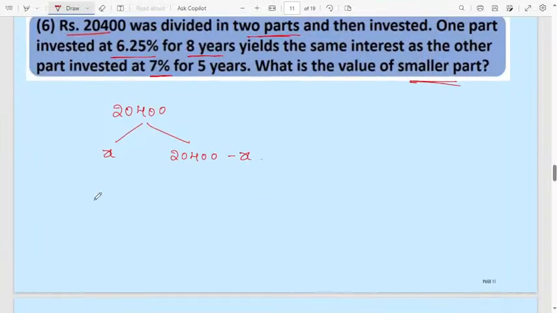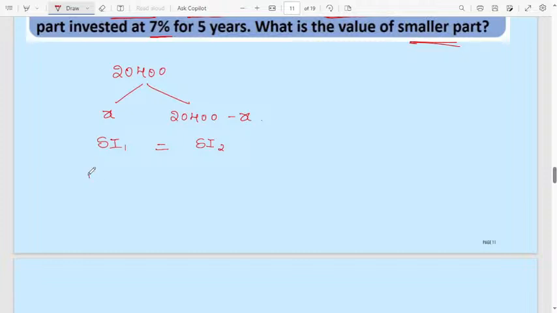Then the first one we can consider the simple interest 1. The second one will be simple interest 2. But here they have given the same interest for both. Simple interest will be the same for both cases. Therefore, simple interest 1 will be equal to simple interest 2. Here they have given same interest. Okay. Then apply the formula here. Simple interest will be PTR by 100. Here also PTR divided by 100.